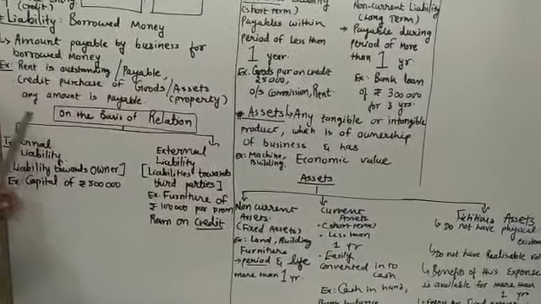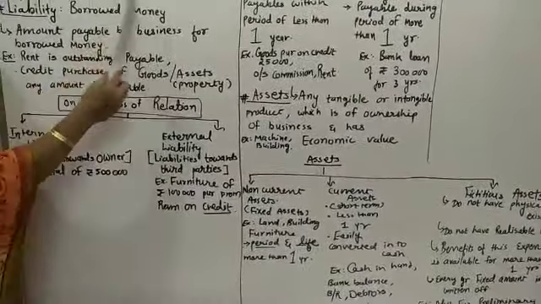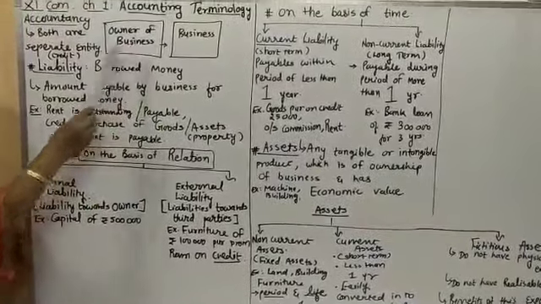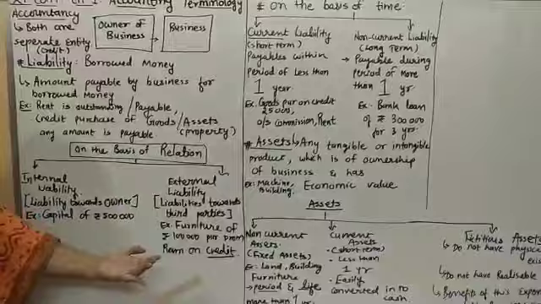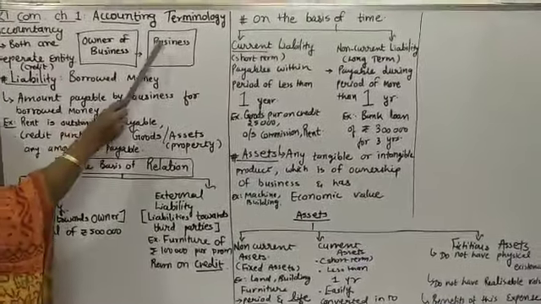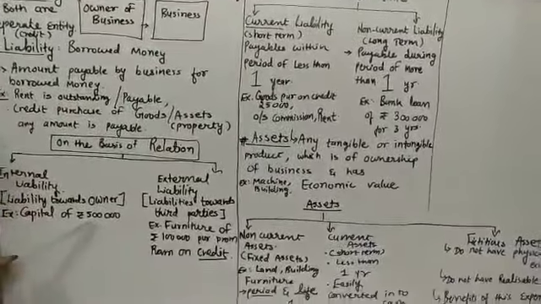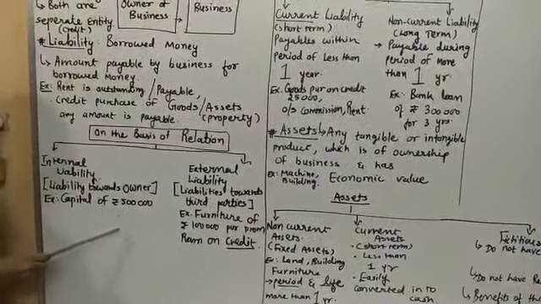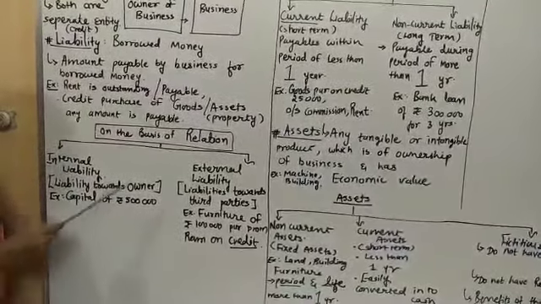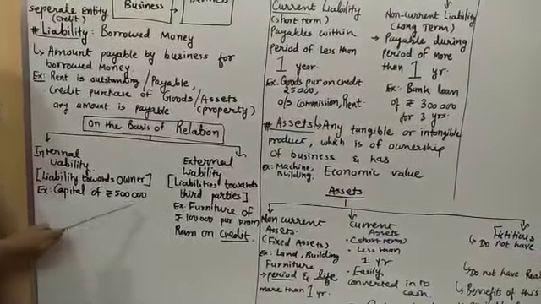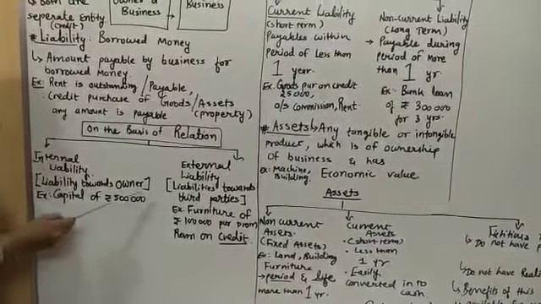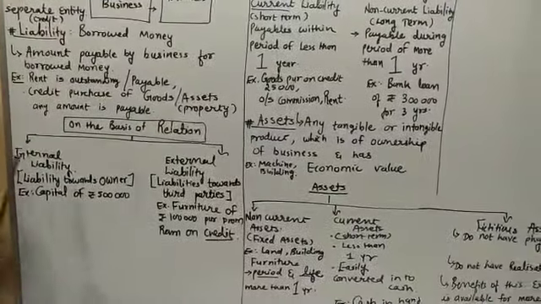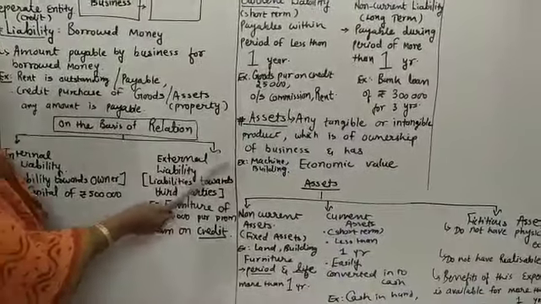So right now what you have seen over here, अभी मैंने क्या बोला? That business has to make the payment to me because I have invested 5 lakh rupees in my business. So my business has to make the payment. This 5 lakh rupees business has to earn. Are you getting this? So this is called a liability of 5 lakh of my business, which my business is going to pay me. Is it clear?